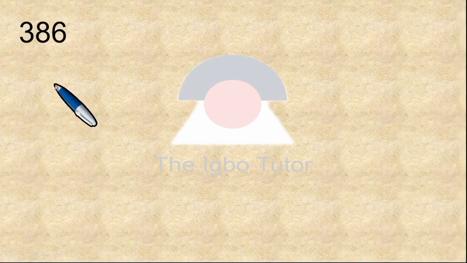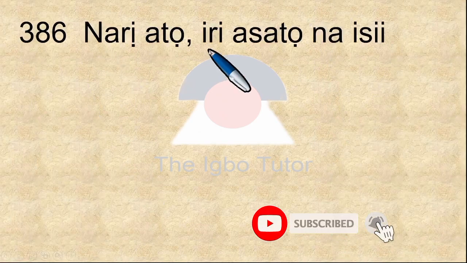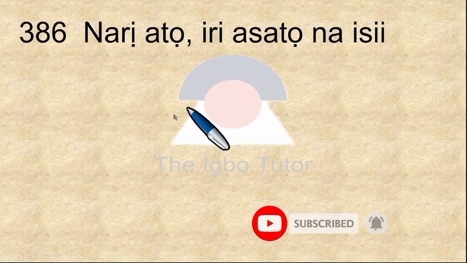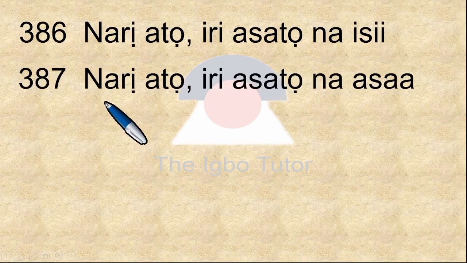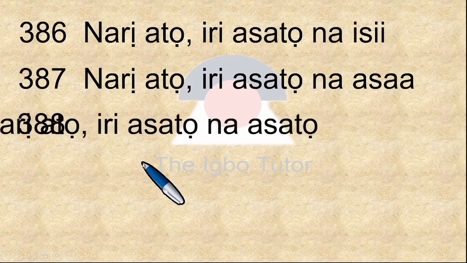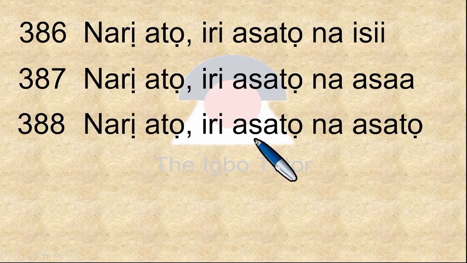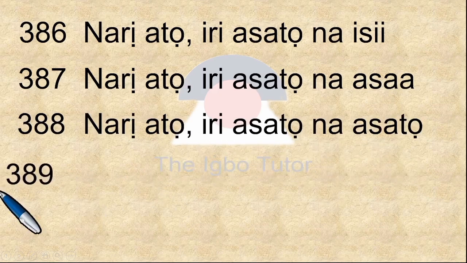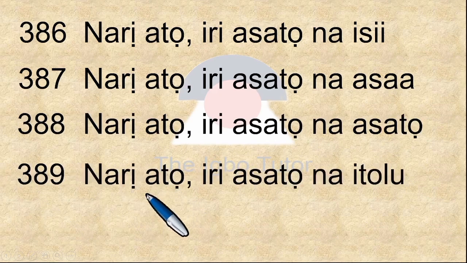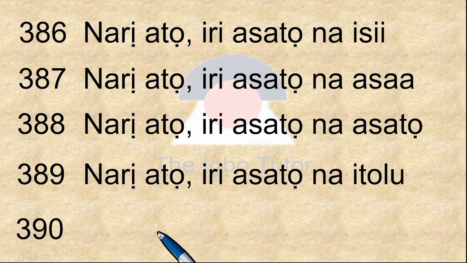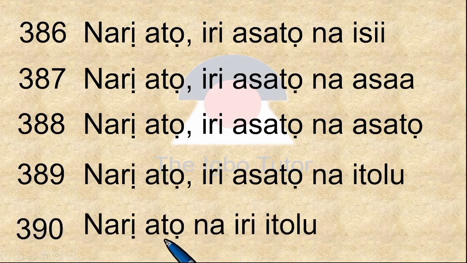We move to the next page. 386. This is narị atọ iri asatọ na isii, 386. 387 is narị atọ iri asatọ na asaa. 388 is narị atọ iri asatọ na asatọ, 388. 389 is narị atọ iri asatọ na itoolu, 389. 390, narị atọ na iri itoolu, 300 and 10 in 9 places, 90.